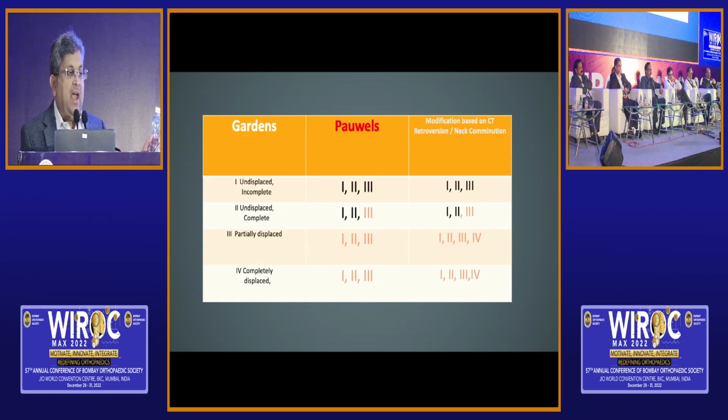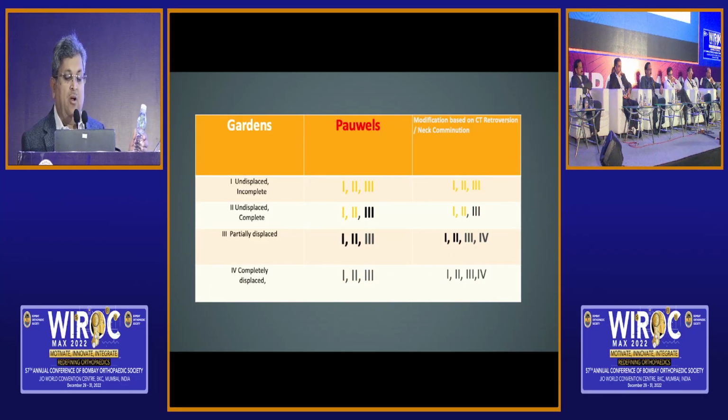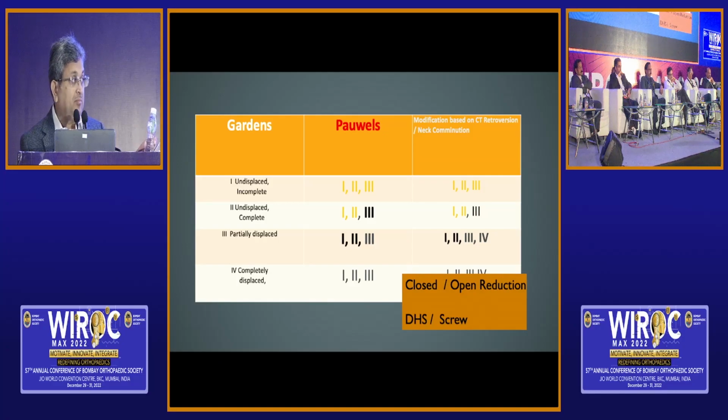And so if we add Garden's, Pauwels' and this CT-based classification, these undisplaced varieties are probably the ones we can consider for cancellous screws. But the moment the fracture goes beyond, we are talking of maybe open reduction, and DHS and a derotation screw becomes absolutely mandatory.